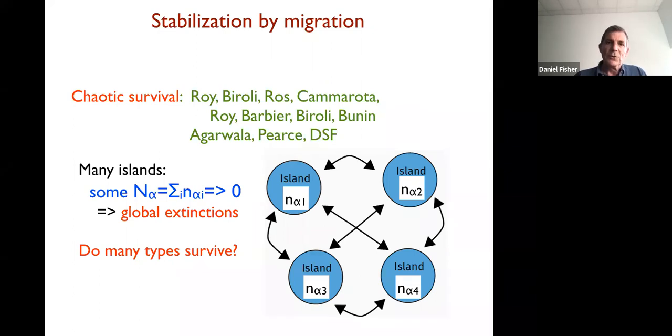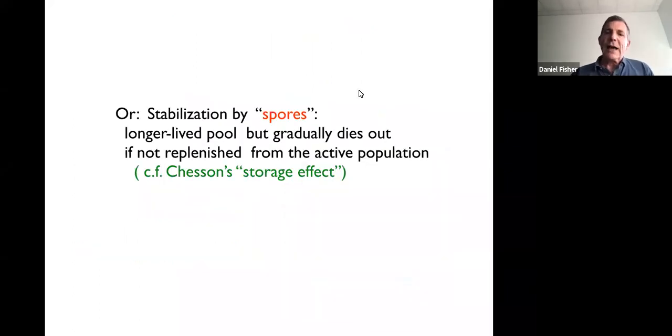Now, there's another way to do this. You don't actually need islands. You could also have spores, where each type can sporulate into a state which will be longer lived, but gradually die out. And these can then replenish the active population, but they will die out completely if they're not replenished. Okay, so they can give a feedback there. And this is related to Chesson's, what he calls a storage effect, for how one can sustain some diversity. Okay. So we want to then explore this possibility.